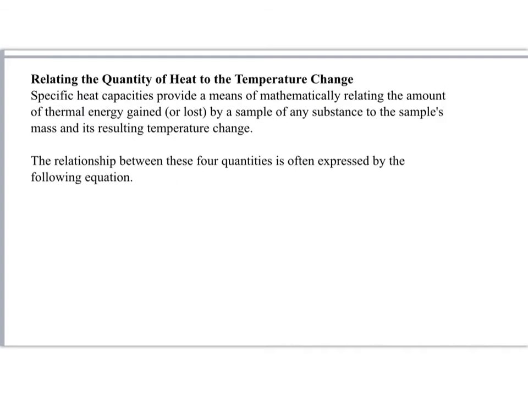The specific heat capacity provides a means of mathematically relating the amount of thermal energy gained or lost by a sample of any substance to the sample's mass and its resulting temperature change. So we have the formula: the heat gained or lost is equal to mass times specific heat capacity times the temperature change. Q is the heat in calorie or joule.